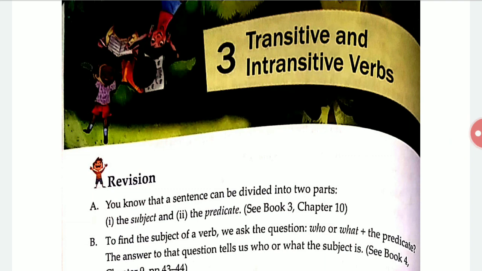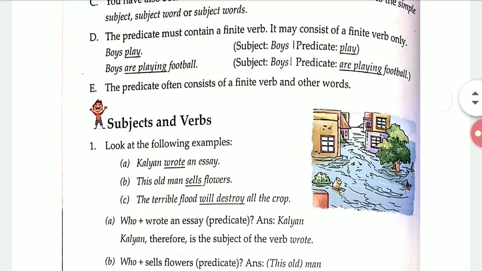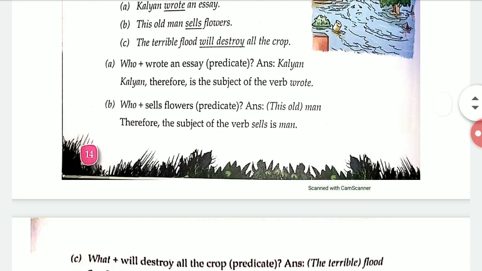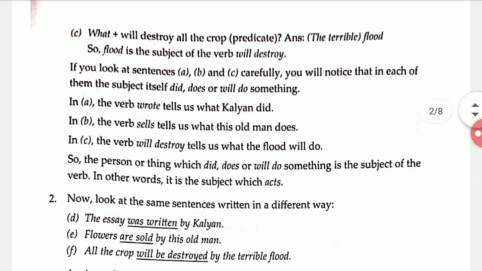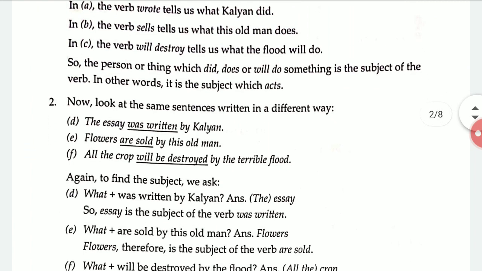As you know, yesterday we saw transitive and intransitive, and we will discuss it today. Yesterday we saw subject and verb, in which we saw how we can find the subject of a verb. I explained two or three examples and their rules.